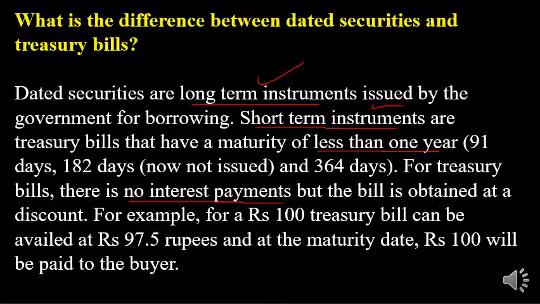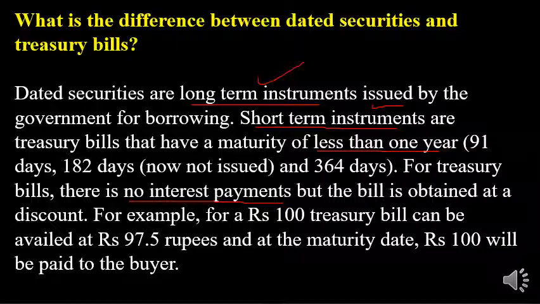Then what are the differences? Why is one called a dated security and the other a treasury bill, even if both are government securities? See, dated securities are long-term securities issued for 5 or 10 years or more, whereas a treasury bill is a short-term instrument, and the maximum duration of a treasury bill is 364 days.